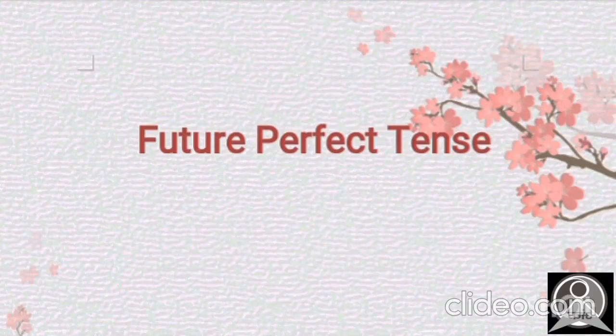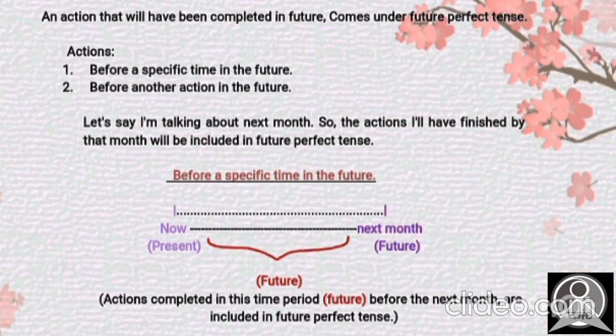So, in our previous videos, we learned present tense, past tense, and two subcategories of future tense, right? And if you haven't watched them, please go and watch them. You will get to learn more. Now it's time for us to start the third subcategory of future tense, which is future perfect tense. You might be thinking, okay, this is hard, but let me tell you that this is way too easy. All you have to do is concentrate a bit. So let's get started now.